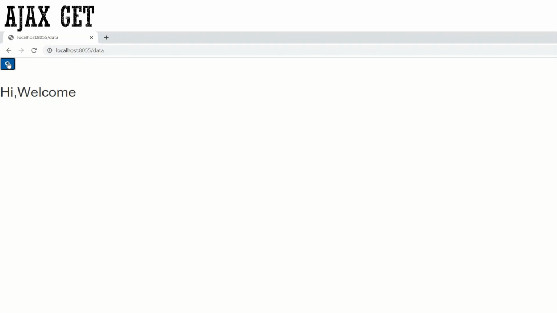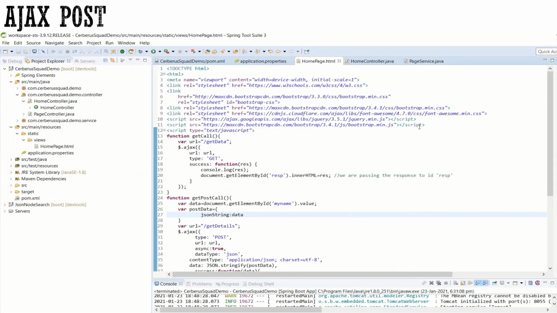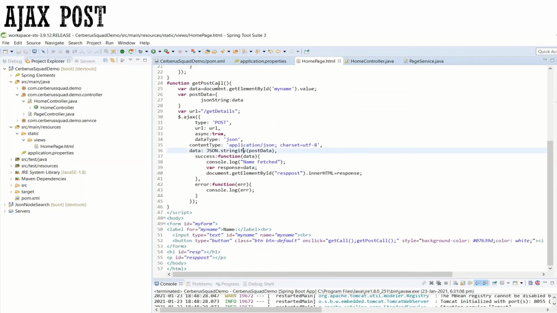So let's move on to the post method now. The next and last type is the Ajax post call. As I have mentioned, for every Ajax call we need to include this library, to enable the Ajax functionality inside HTML code. Now the post call. For the post call, the only additional thing is that we are passing data inside the Ajax request.